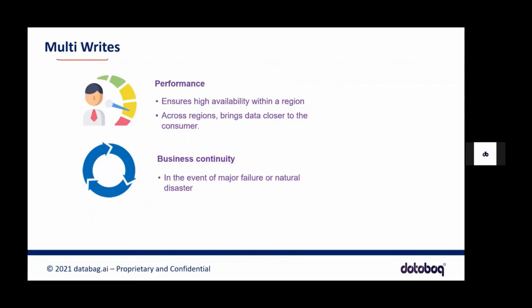And what are multi-writes? While creating the account, I selected a location. Usually whenever you add data, you have to add it from that location, and the data will be replicated to different regions, but only as read-only. But let's say I also want to add data from different regions. You can enable multi-writes so that you can write data from different regions as well. So you have these two options.